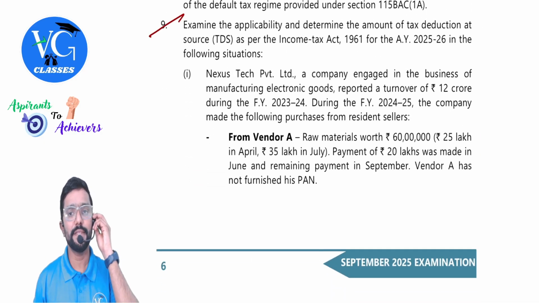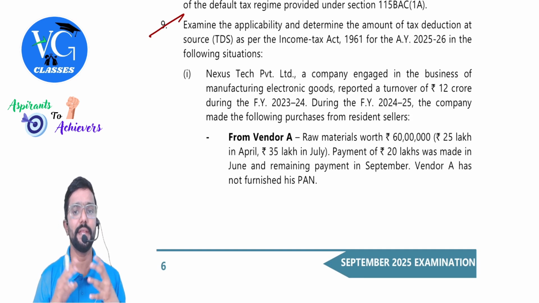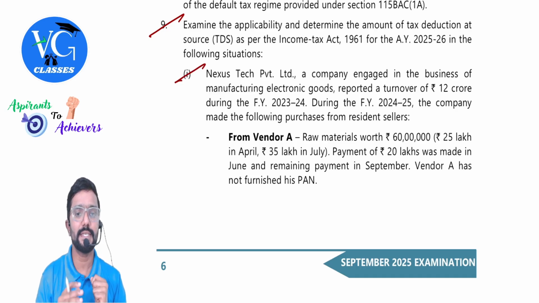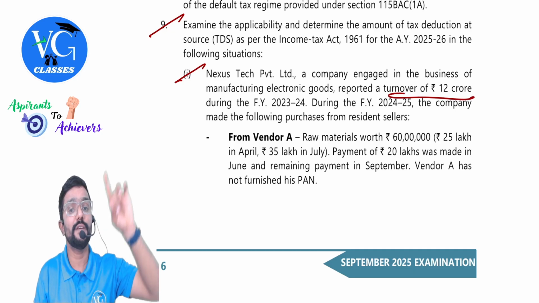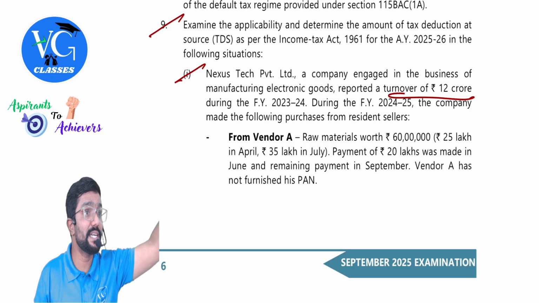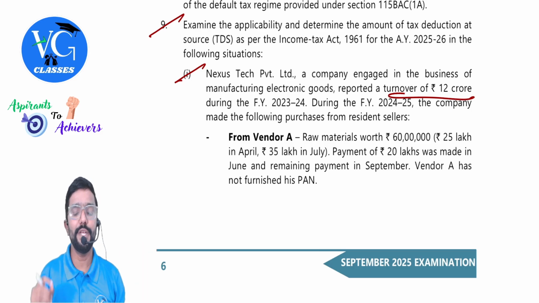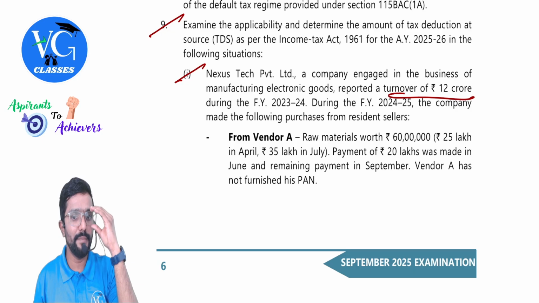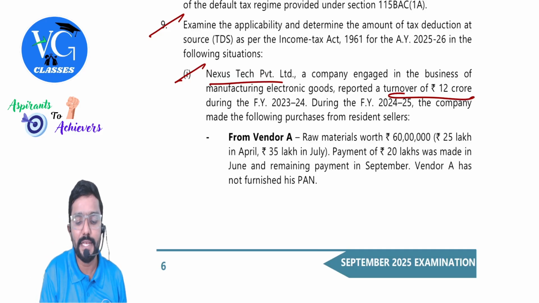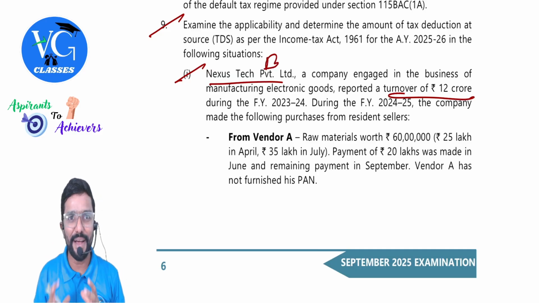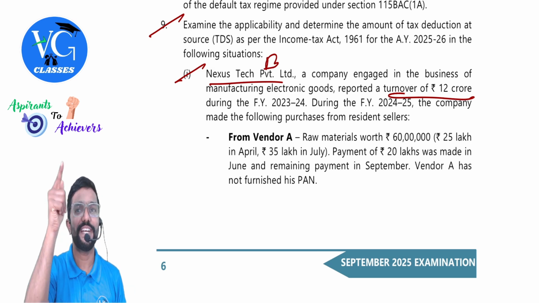Examine the applicability and determine the amount of tax deduction at source as per Income Tax Act 1961 for the assessment year 25-26 in the following situations. First one, Nexus Tech Private Limited, a company engaged in the business of manufacturing electronic goods, reported a turnover of 12 crore during the financial year 23-24, last year. Last year turnover is given. During the financial year 24-25, the company made the following purchases from the resident sellers. Guys, company is making the purchase. That means this guy is a buyer. Clear? And buyer's turnover in the last financial year is more than 10 crore.